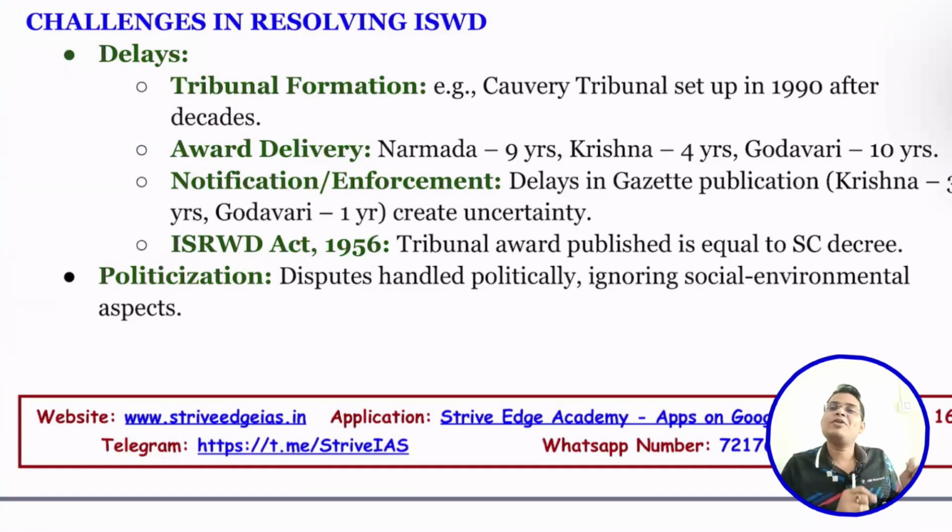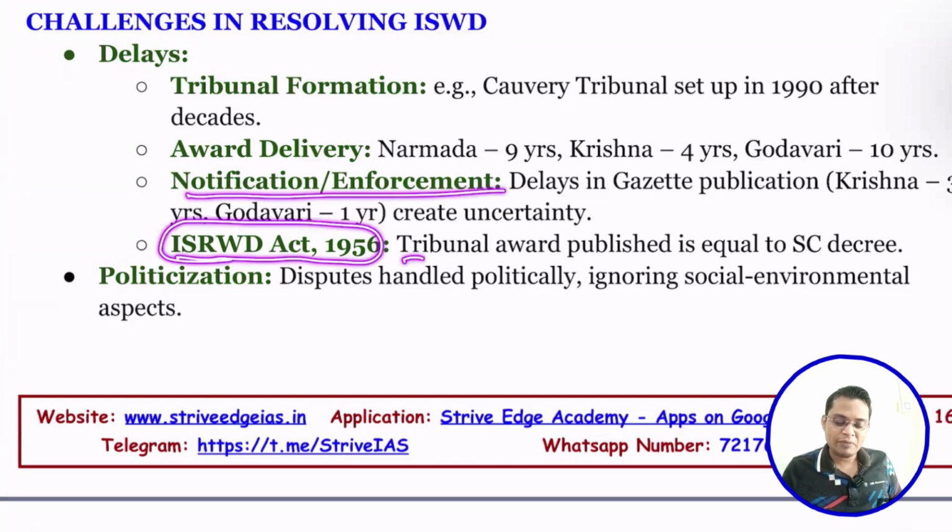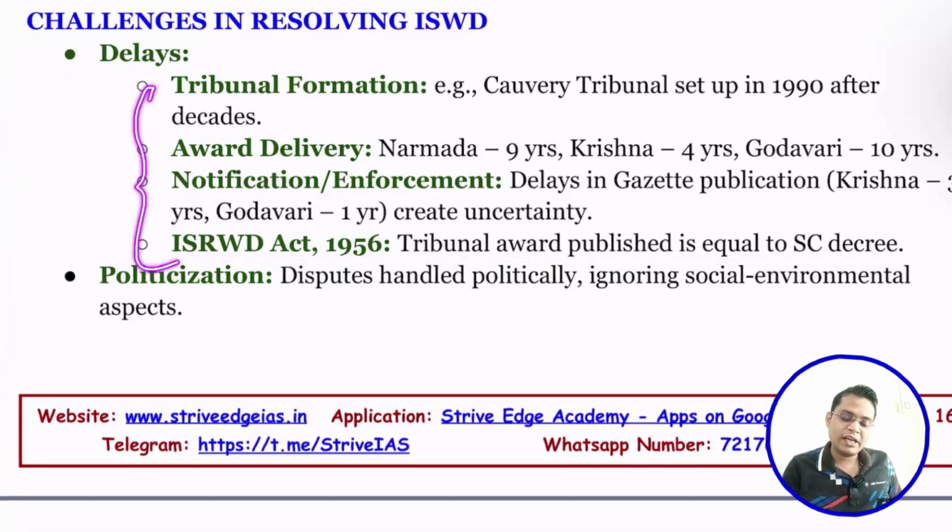So they also take 3, 4 years for notification of the judgment by the government. Okay. Under the Interstate River Water Dispute Act, a published tribunal award equals a Supreme Court decree. So once it is published, it has the force of a Supreme Court decree, but they are not publishing. So these are the reasons for creating unnecessary delay in settlement of disputes.